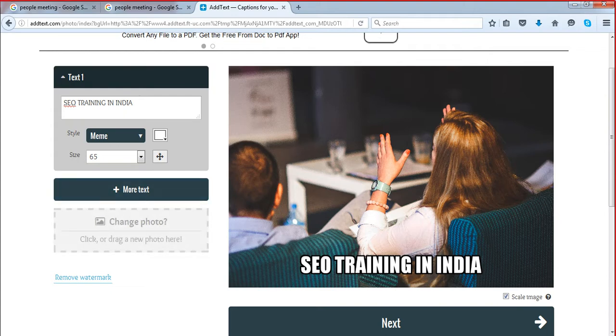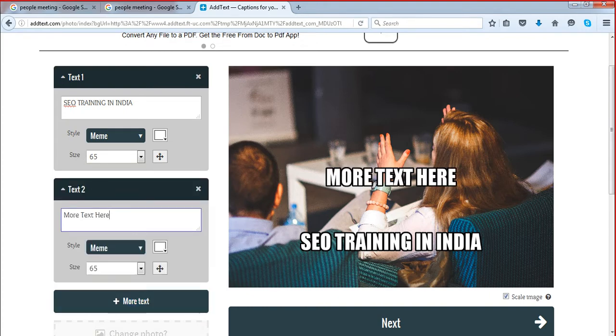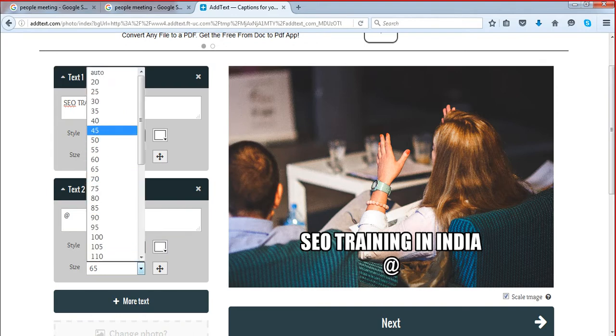Once it is done, if you want, you can put multiple texts here. There is an add more text option, so you can add something here. I want to put that at south, and you can change the size from here, maybe 40 would be fine.